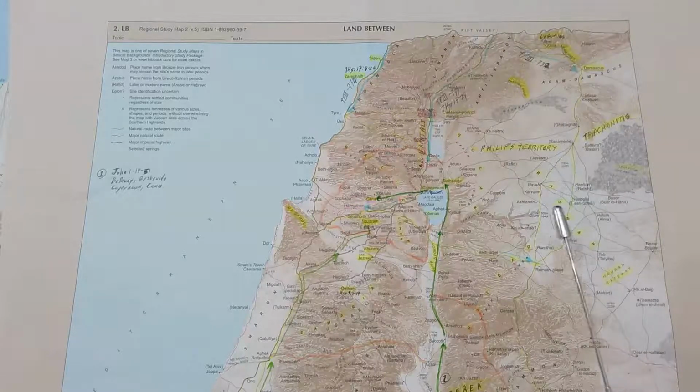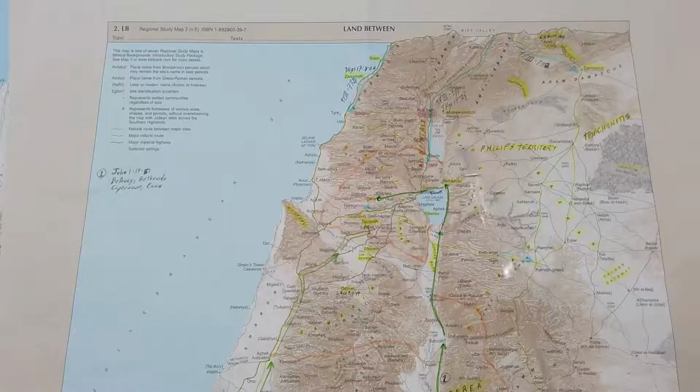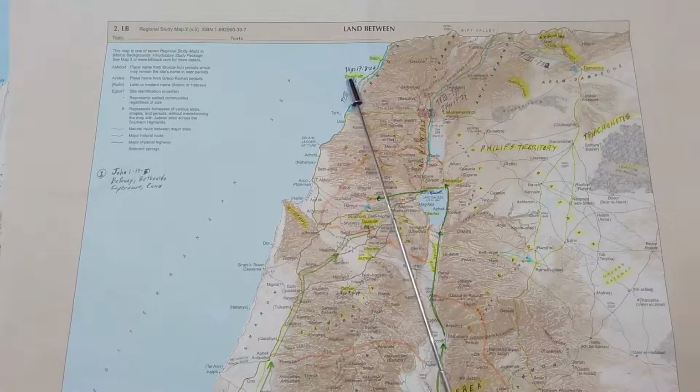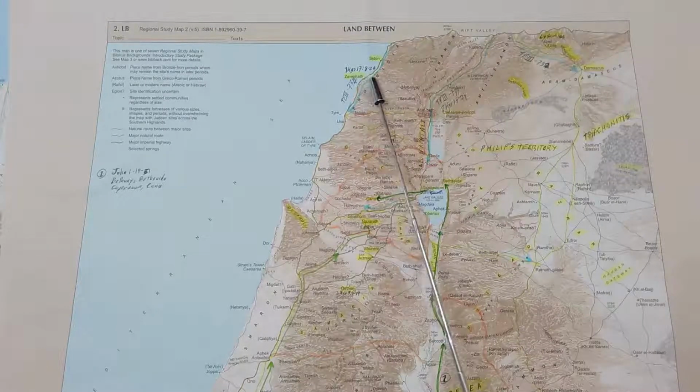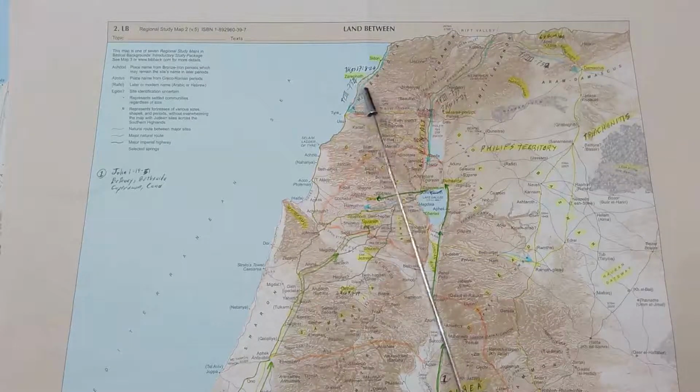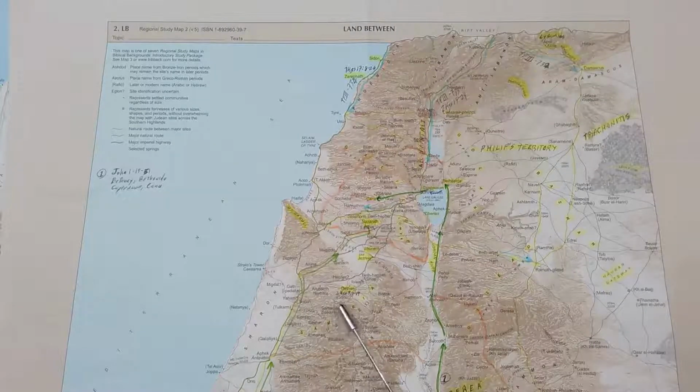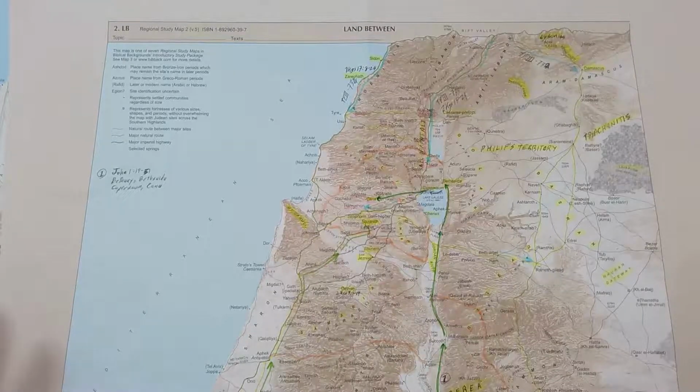Well, I'm having you write in a couple of texts too. So up here at Zarephath, I had you write in 1 Kings 17:8 through 24, takes place at Zarephath, and putting in 2 Kings 5:1 through 19 at Dothan. That's the activity on this particular map.